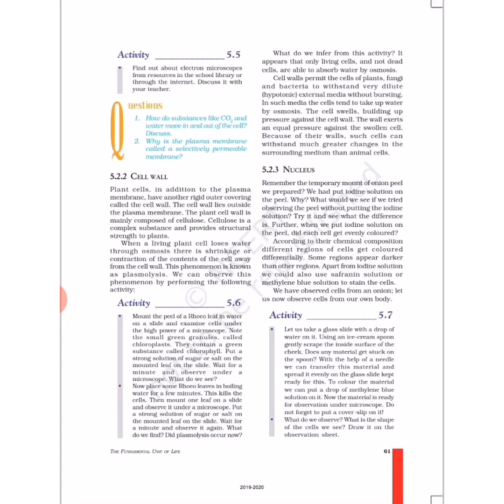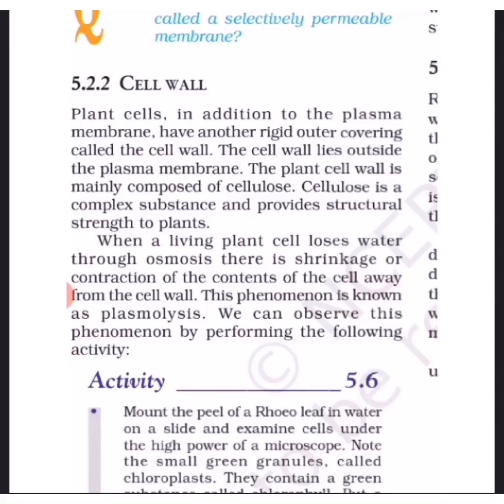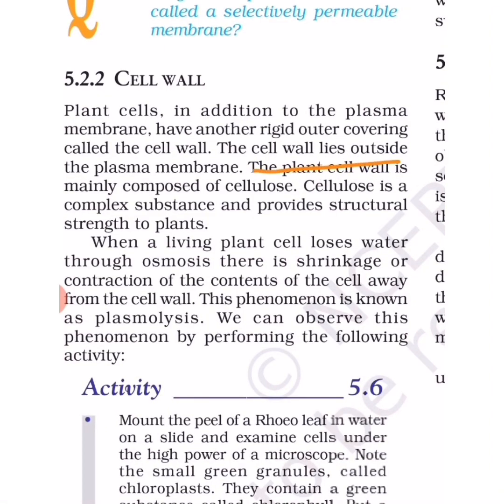Next comes the cell wall. It lies outside the plasma membrane and it is rigid. It is composed of cellulose, a complex substance. This is very important. Many times it is asked what substance the cell wall of the plant is made up of. It is cellulose. Cellulose provides structural strength to the plant cells. That's why the shape of plant cells is rigid. They have a fixed shape, unlike animal cells, because animal cells lack the cell wall.